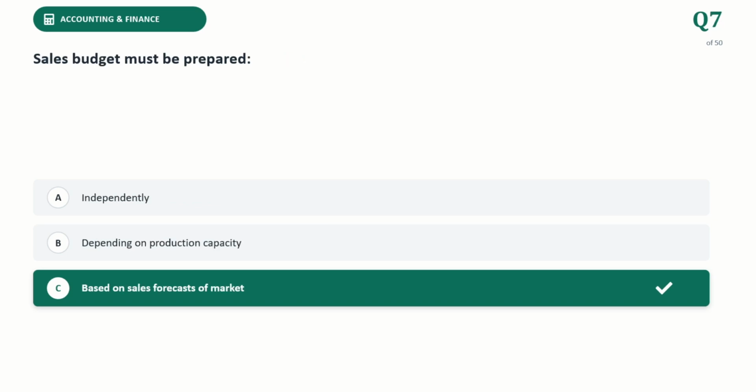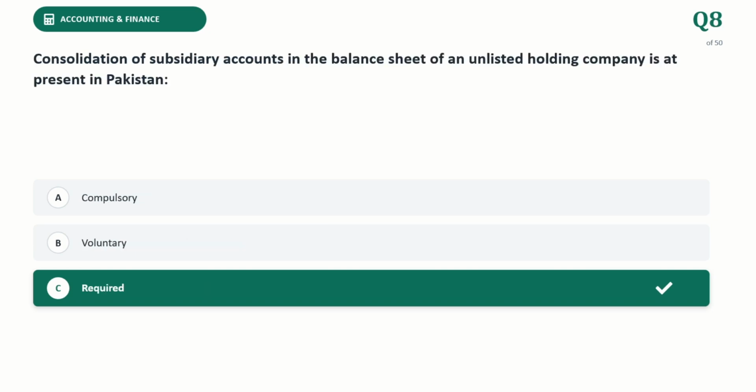Next question. Sales budget must be prepared. The correct answer is based on the sales forecast of the market. The sales budget is the foundational pillar of an organization's master budget because it dictates how much revenue will be brought in. It must be established first and foremost on the sales forecast of the market, that is expected demand, market conditions and customer behavior. Next question.